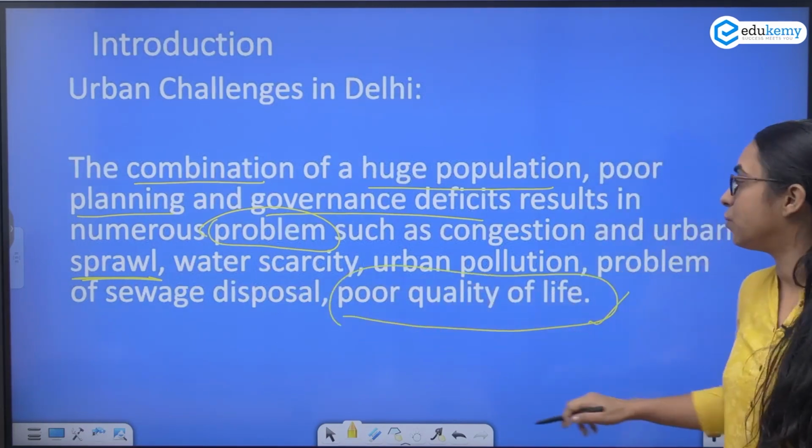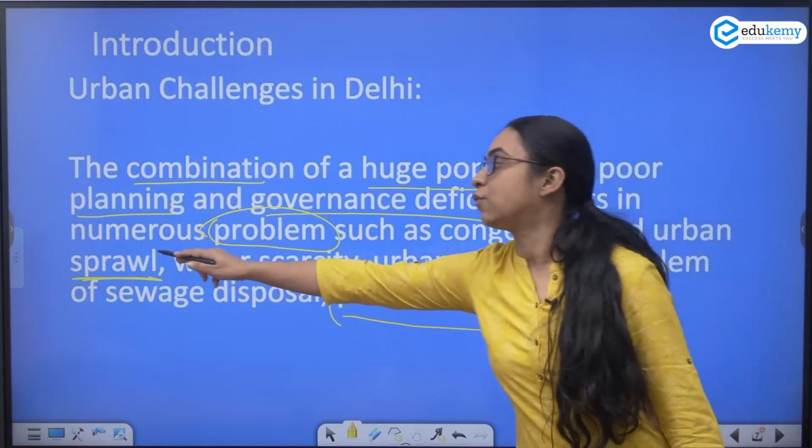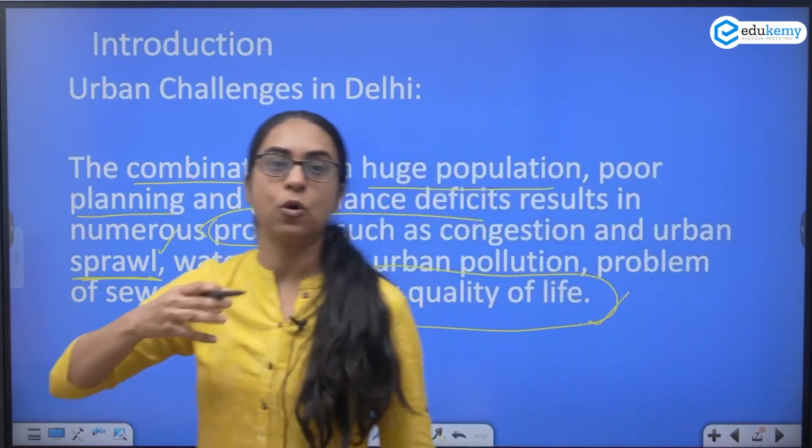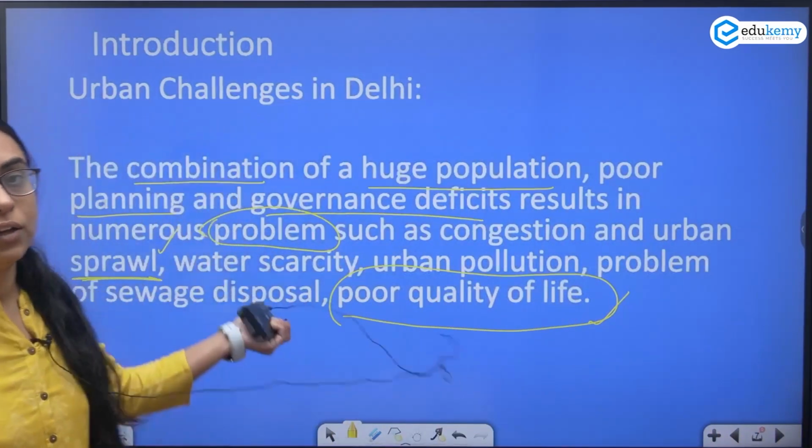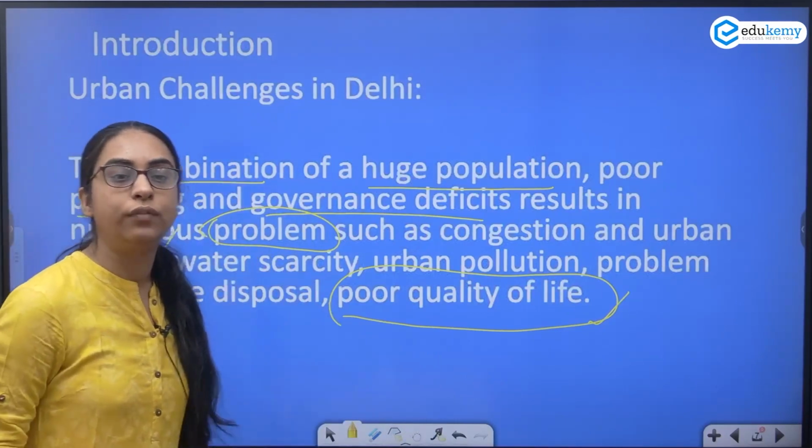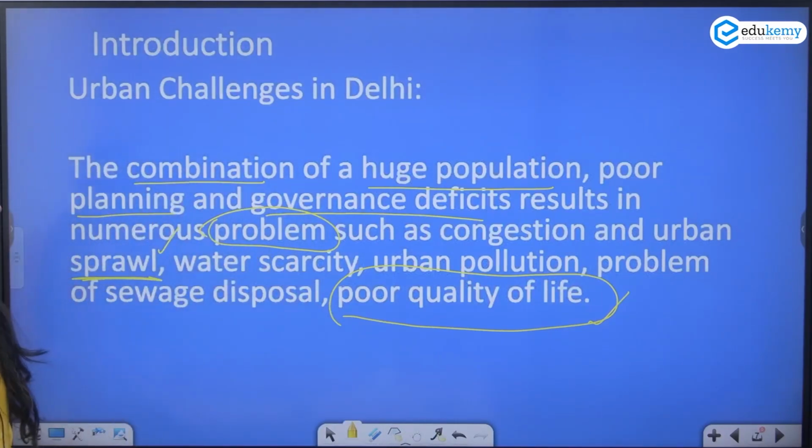This is directly from your syllabus. These terms are directly from your syllabus: urban sprawl, poor quality of life, pollution, and the problems of sewage disposal, etc. So we started off with the urban challenges of Delhi.